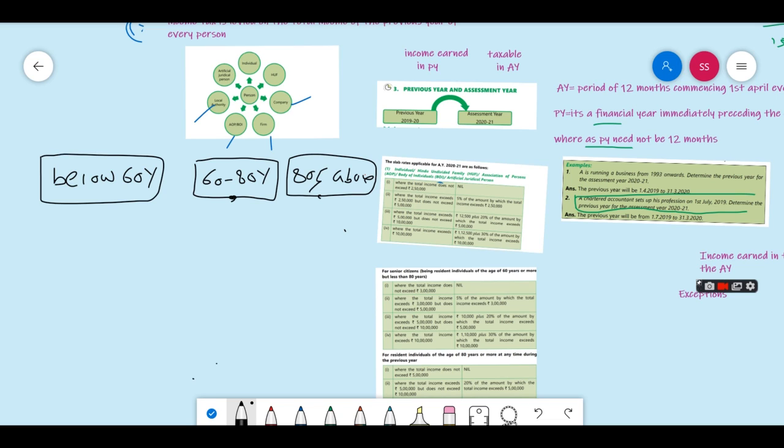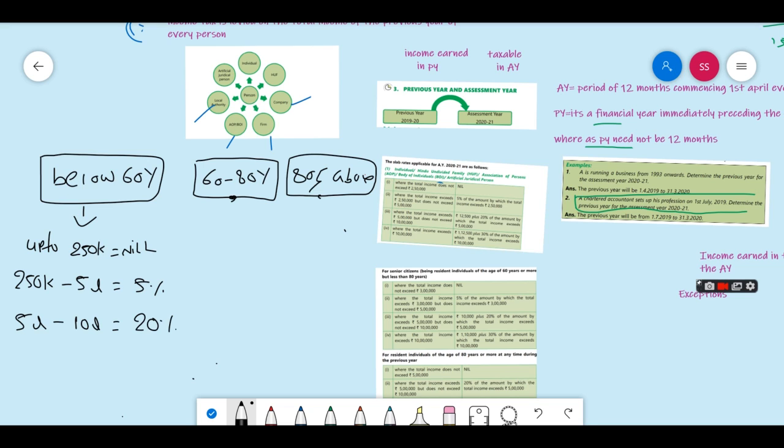Below 60 years, if his total income is up to 2,50,000, nil, and then 2,50,000 to 5 lakh will charge 5%, and then 5 lakh to 10 lakh will charge 20%.